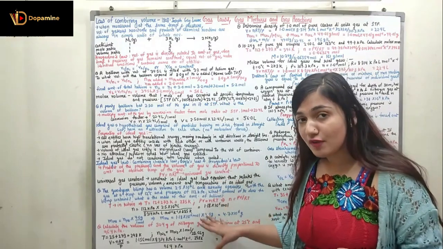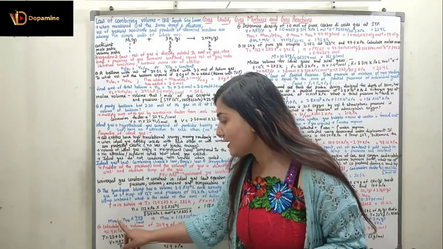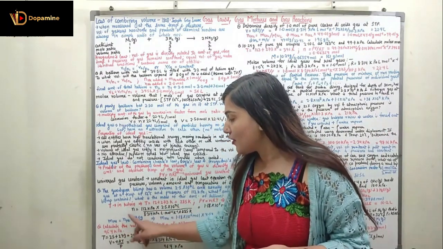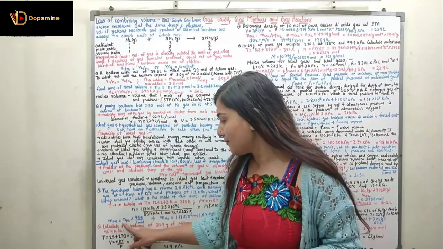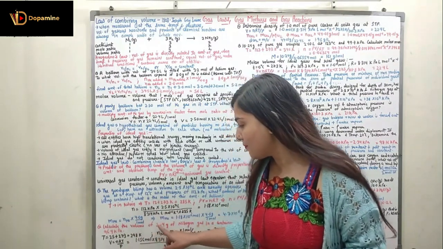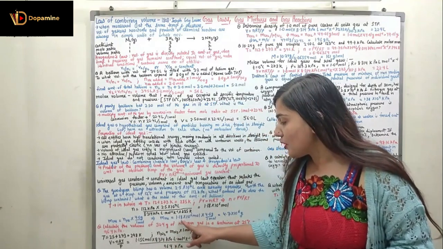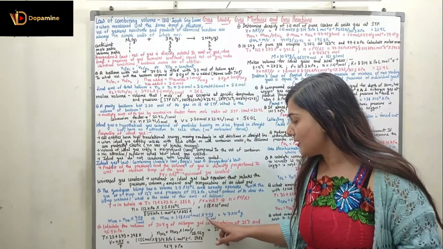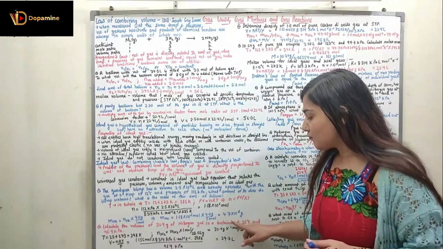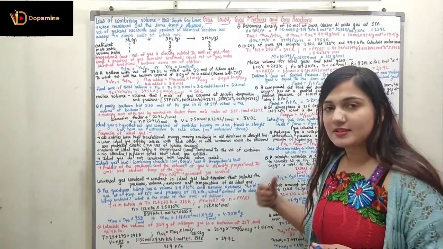Now we have the number of moles, but I have to find the mass of the helium. The mass of the helium is the number of moles multiplied by the molar mass, helium being 4 gram per mole. So the mass of helium is 1.18 × 10^6 moles multiplied by 4 gram per mole, that is 4.7 × 10^6 gram.